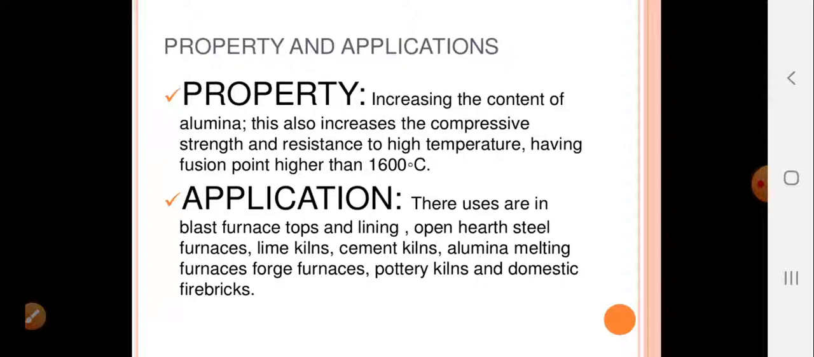Open hearth steel furnaces, lime kilns, and cement kilns as well use fire brick type of refractory. Other applications are aluminum melting furnaces, forge furnaces, pottery kilns, and domestic fire bricks.